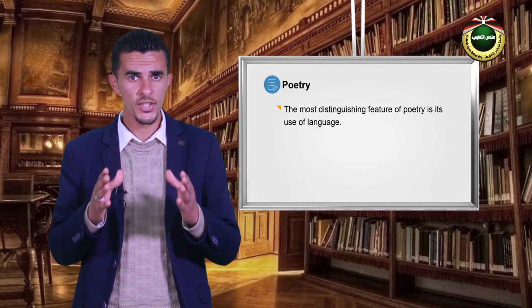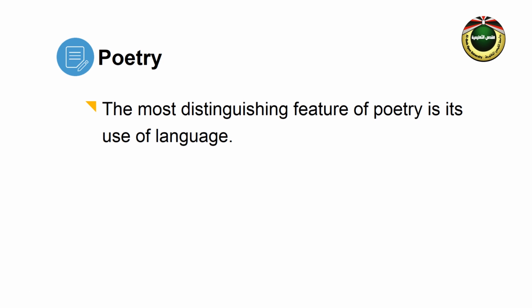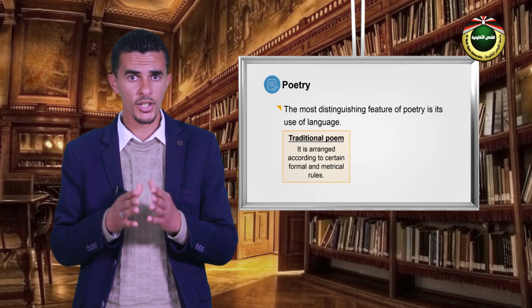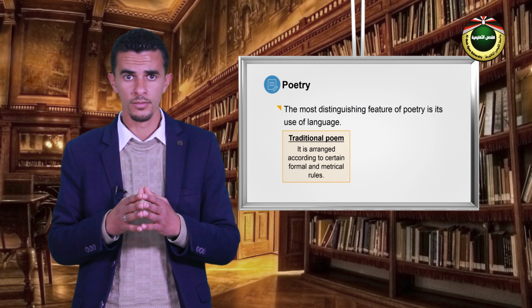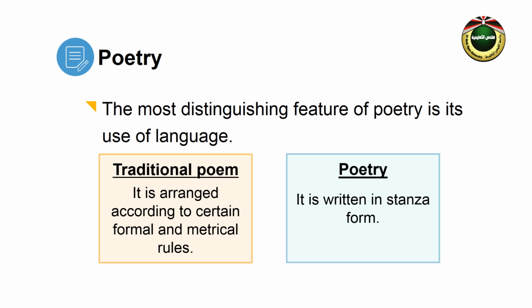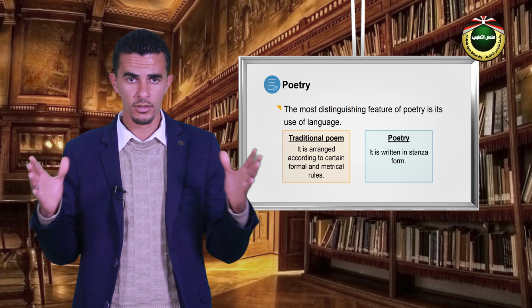Poetry has no exact definition. It is difficult to define. The most distinguishing feature of poetry is its use of language. Traditional poems are arranged according to certain formal and metrical rules. Poetry is different from the other prosaic genres. It is written in stanza form, while the other genres are written in prose and paragraph form.